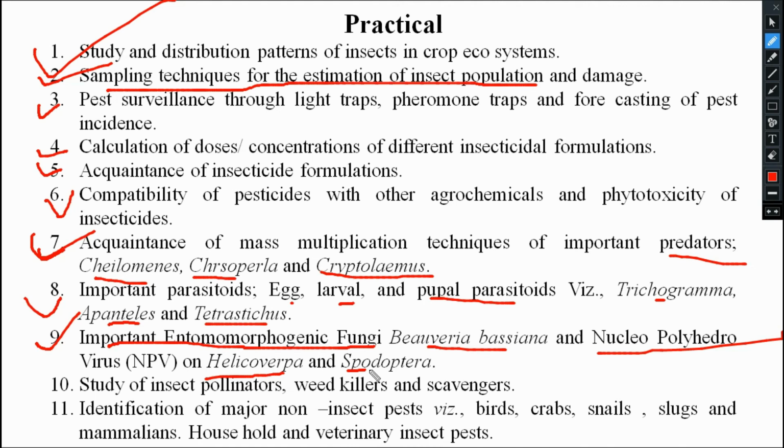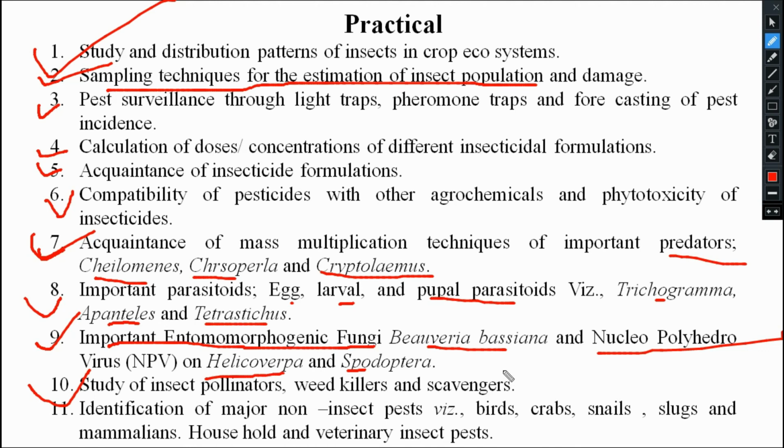We cannot multiply them in other insects. Helicoverpa NPV should be multiplied in Helicoverpa itself, otherwise it cannot attack Spodoptera. Species specific.